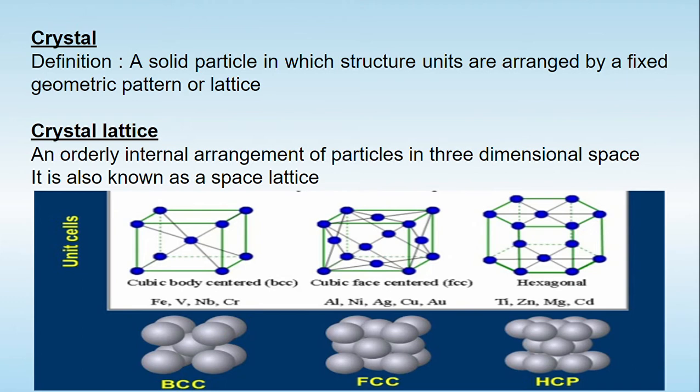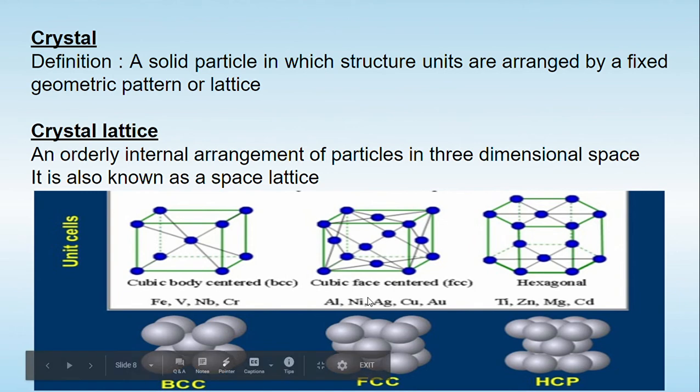So now try to understand what a crystal lattice is. As shown in this diagram, a crystal lattice is a fixed orderly internal arrangement of the particles in three dimensions, which may also be known as a space lattice. As shown in this diagram, there are three types of crystal lattice. The first one is called BCC, that's called cubic body center.